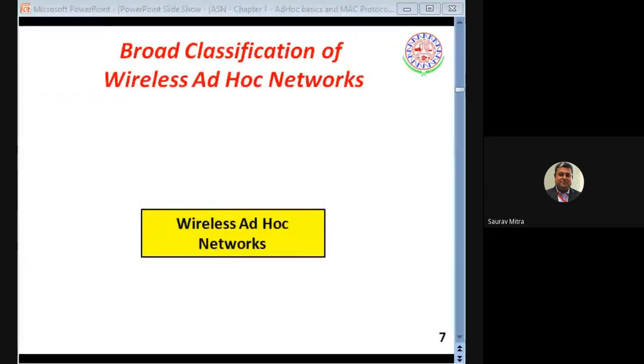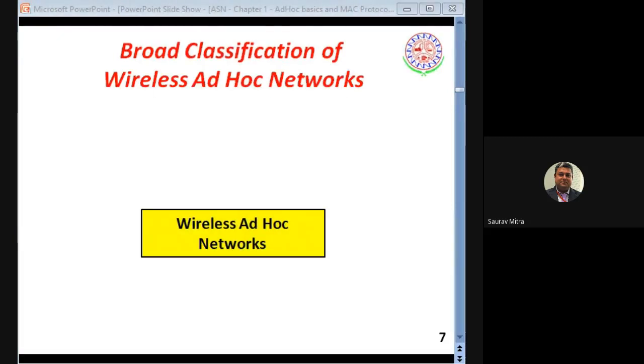Anyways, we are going for the new thing. This second session of today will cover the broad classification of wireless ad hoc network. See, before this also we have seen some categorization. What was the categorization? The first categorization was infrastructure based and infrastructure less. Infrastructure based means there is a base station.